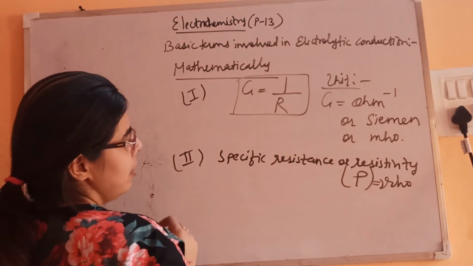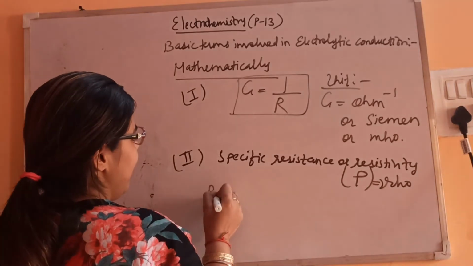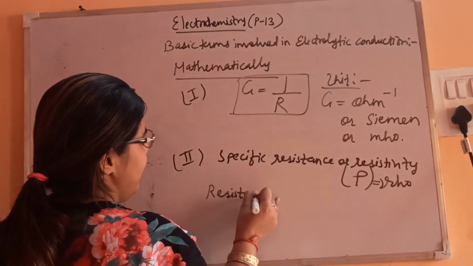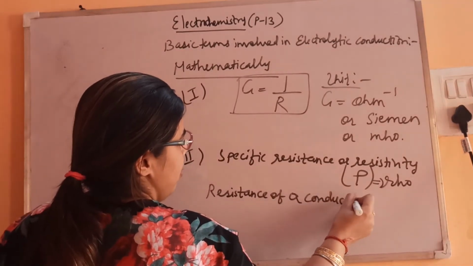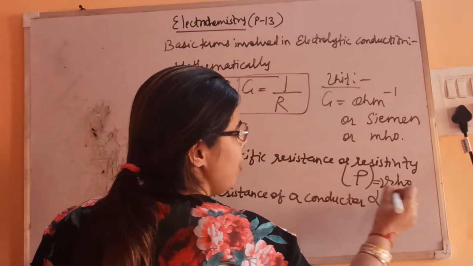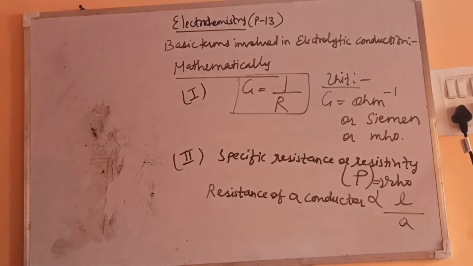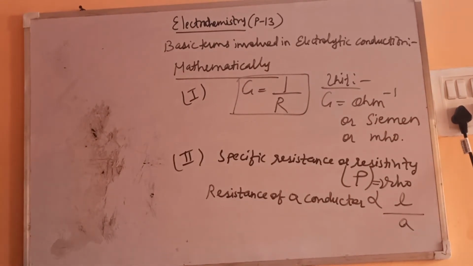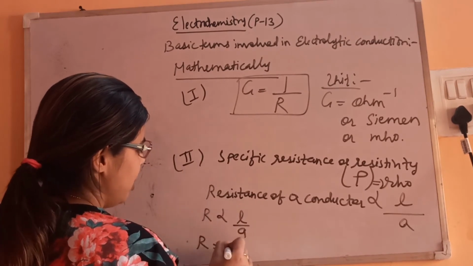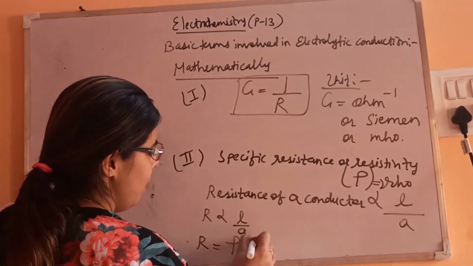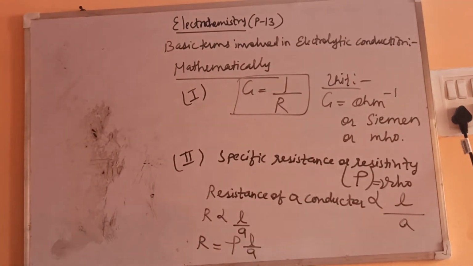Okay, this is a symbol for density also, rho. So we know that resistance of a conductor is directly proportional to the length of the conductor and inversely proportional to the area of cross section of the conductor. Fine. So R is directly proportional to L by A. When you remove this proportionality sign, then the constant will come: R = rho L by A. This rho is known as resistivity or specific resistance.